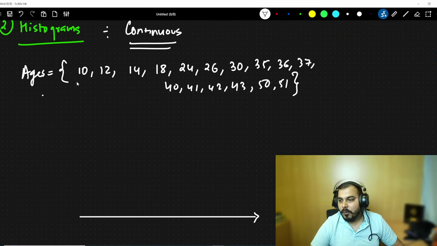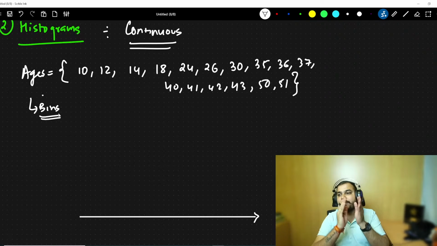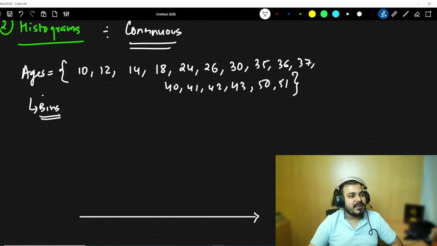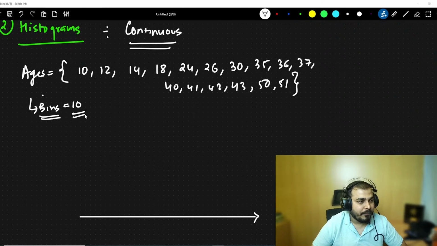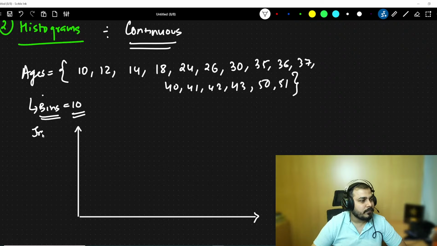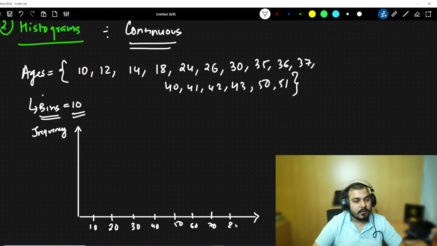Now understand one very important thing. In histogram, we make something called bins. Bins basically means we make some kind of grouping. By default, the bin size is usually 10. Now, if I really want to make these bins, in the y-axis I will have the frequency. Obviously, you will know this. Okay. Now let's make the bins. I told you 10 will be the bin size: 30, 40, 50, 60, 70, 80, 90. You can change the bin value also.